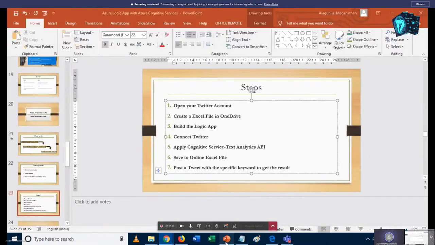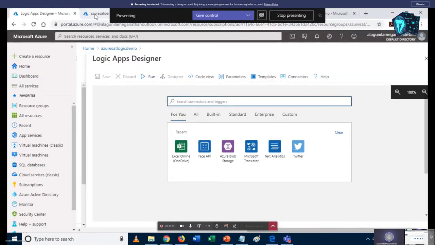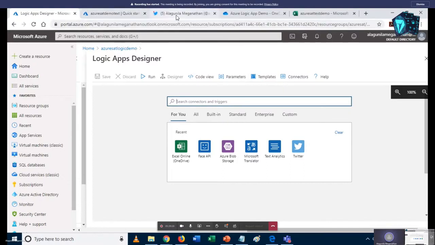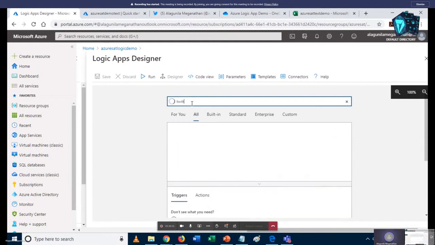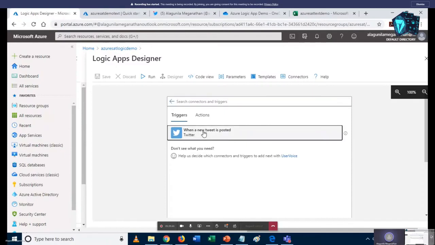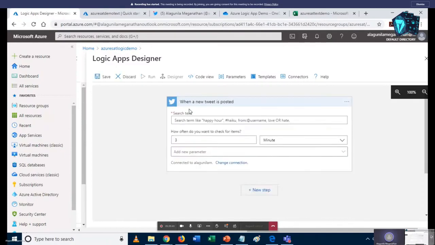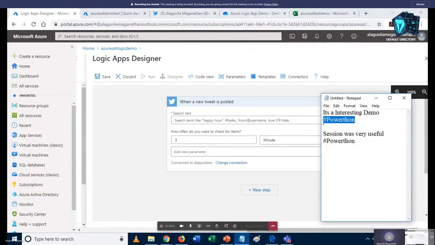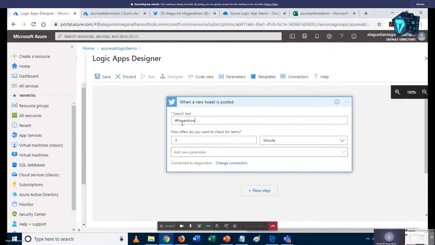First we want to connect Twitter, because Twitter is our input, right? I have created the service for text analytics, and we have a connector for Twitter. So for that, I search for the connector named Twitter. Yes, I can find it. I choose it, and then the trigger when a new tweet is posted, so that is when it should be triggered.